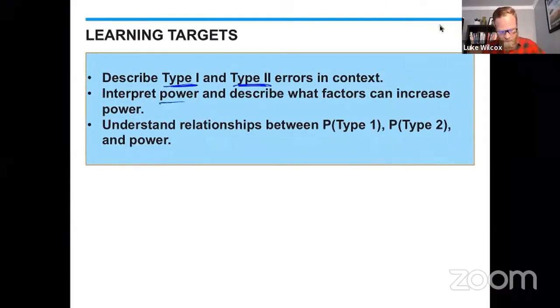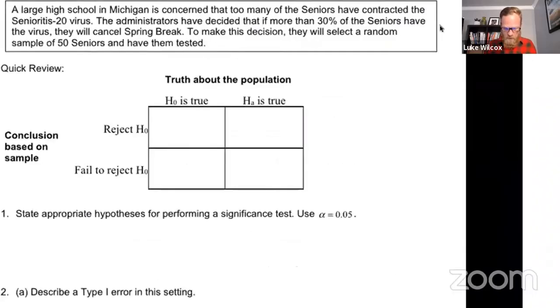The second learning target has to do with what's known as the power of the significance test. And then we also want to know how we can increase the power. And we're going to come up with 3 different ways where we can see the power increasing for a significance test. And then the last learning target is a little bit more general. It's to understand the relationship between these 3 things, the type 1 error, type 2 error, and the power. And specifically talking about probabilities of the type 1 and the type 2 error. So I will make sure that we check back in with these learning targets at the end of the lesson today, and we'll try to summarize what we learned for each one of these. Okay, so let's jump right into today's activity.